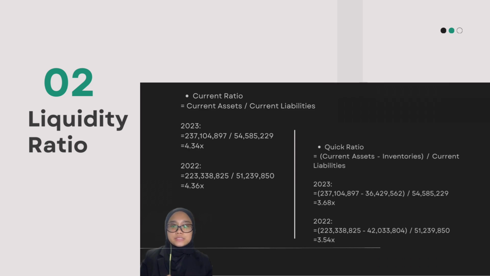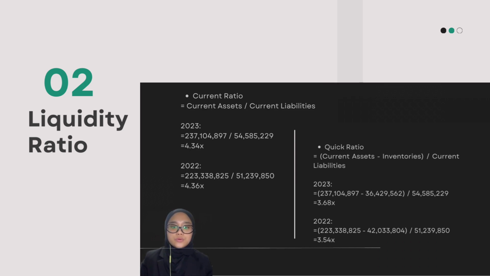Then let's look at quick ratio. The quick ratio is our most stringent liquidity test, which shows what would happen if Kawan couldn't sell any inventory. We calculate it by subtracting inventory from current assets, then dividing by current liabilities. Let's see the 2022 performance.